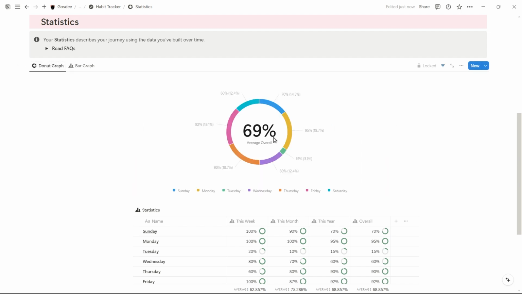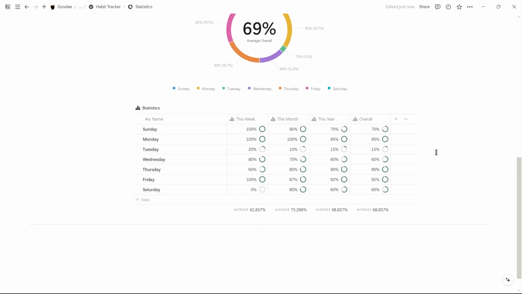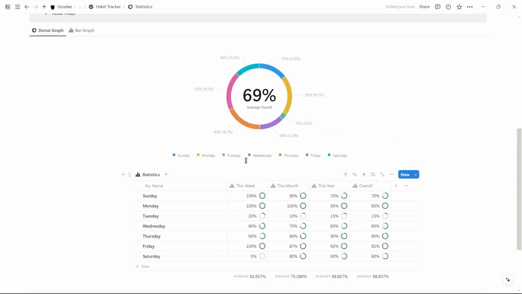But what if you don't want the overall description? What if you only want to learn how well you did only for this week or for more recent dates? For that, we head to the table below, which shows you your more specific average habit completion. While the chart at the top shows you your overall average, this table shows you your more specific and more recent data for this week, this month, this year, and along with the overall for each of the days. Both the table and the charts get more and more accurate the more entries you make.